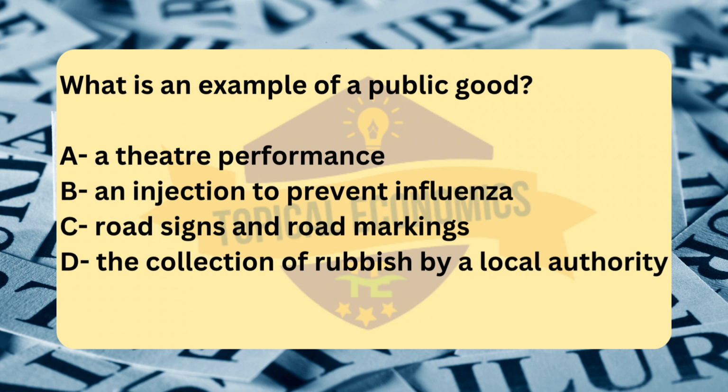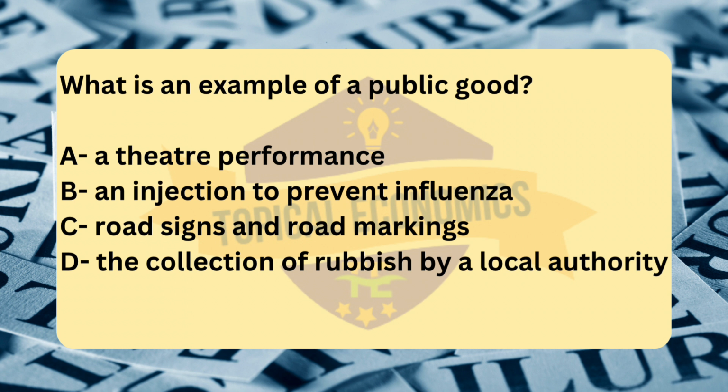What is an example of a public good? A. A theater performance. B. An injection to prevent influenza. C. Road signs and road markings. D. The collection of rubbish by a local authority. Reference, 2015 October, November version 3. The correct answer for this question is option C, road signs and road markings.